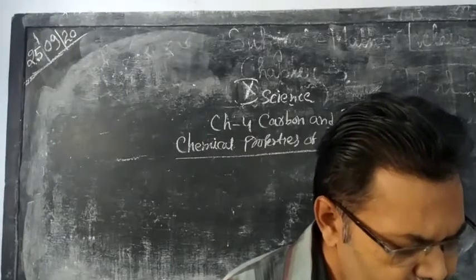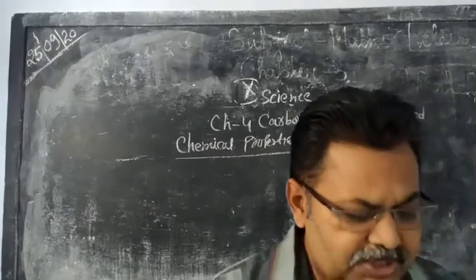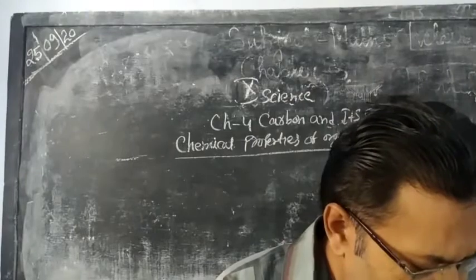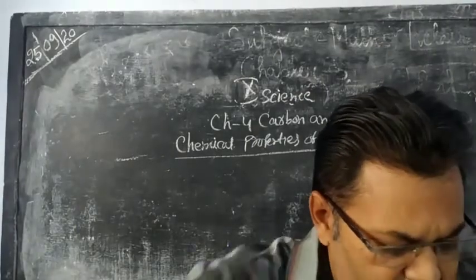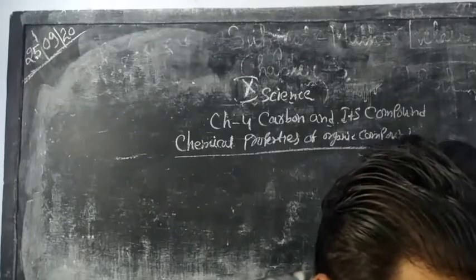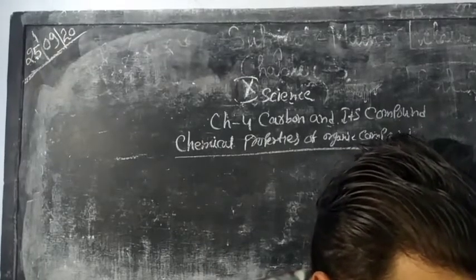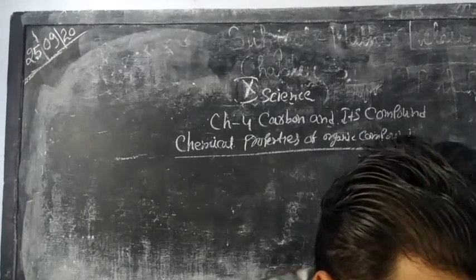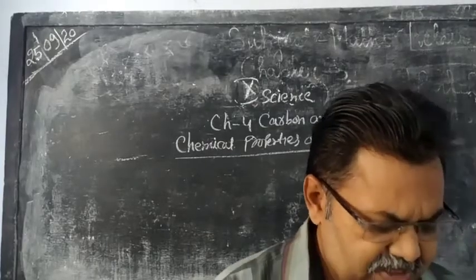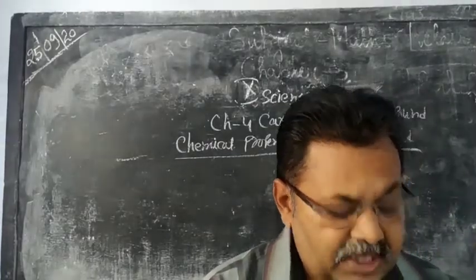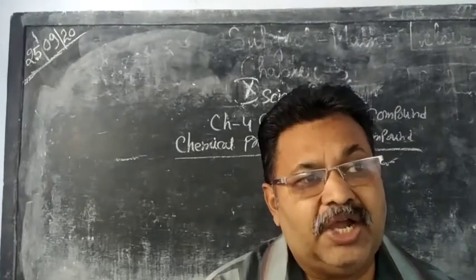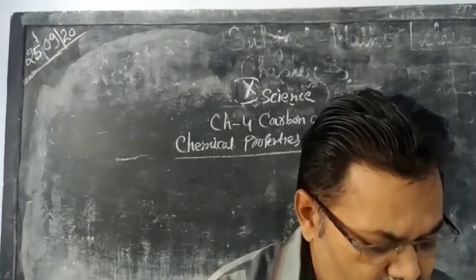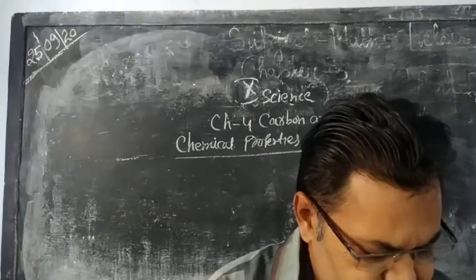Next one is oxidation. Oxidation is another property of organic compound. When organic compound are oxidized or in presence of oxygen, it becomes converted into the acid. For example, ethanol oxidized and it becomes converted into acid. Next one is addition reaction. In addition reaction, lower hydrocarbon combine together to form a higher hydrocarbon. Such property is known as addition reaction.